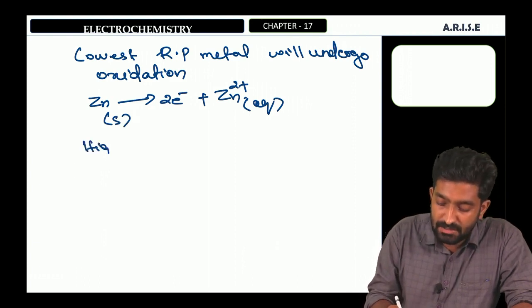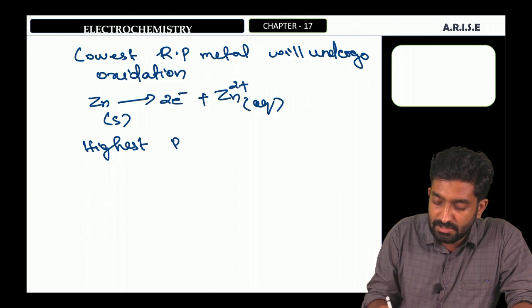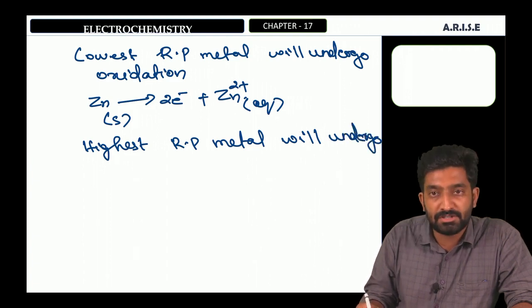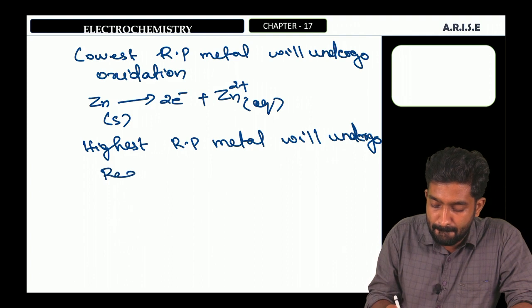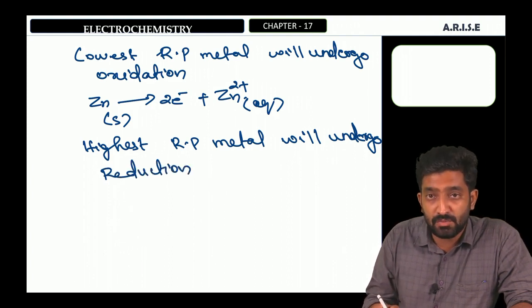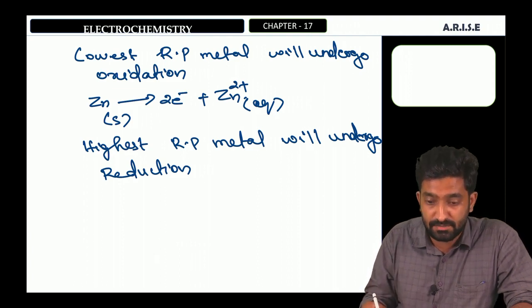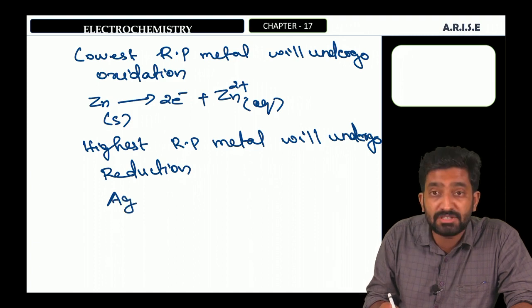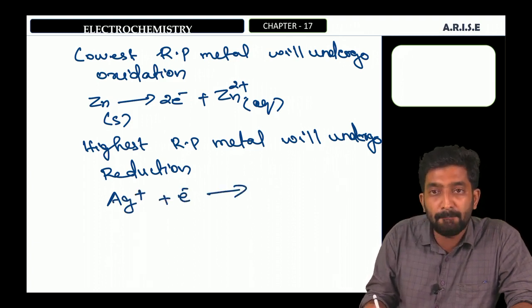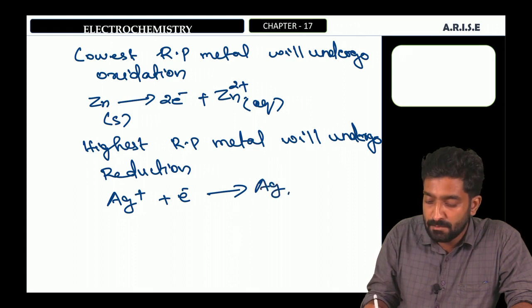Then the highest reduction potential metal will undergo reduction. The silver reduction potential is plus 0.80. Therefore, silver will undergo reduction. Therefore, we can write the reduction reaction of silver. Ag+ accepts one electron and becomes silver metal.